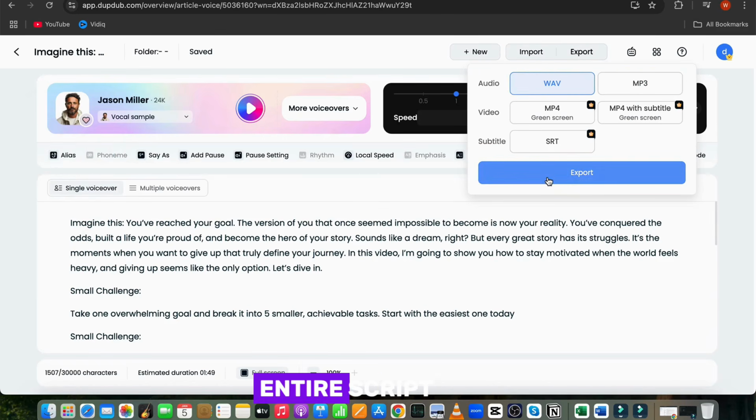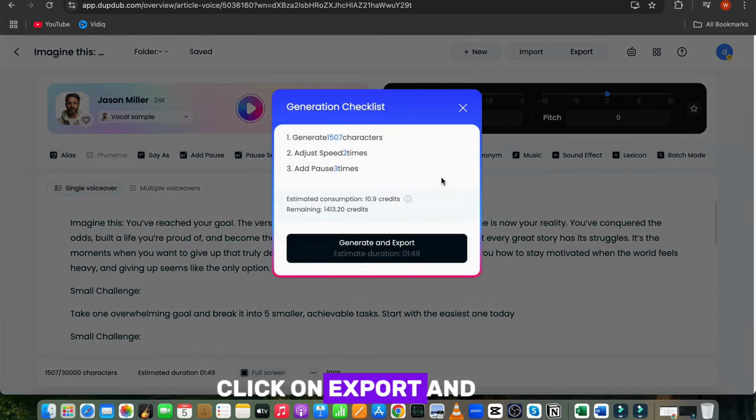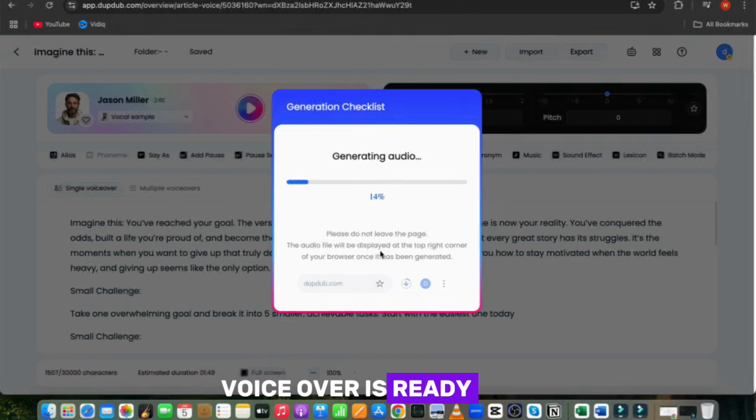After listening to the entire script and making the necessary adjustments, you just need to click on Export and download the file. And that's it. Your voiceover is ready.